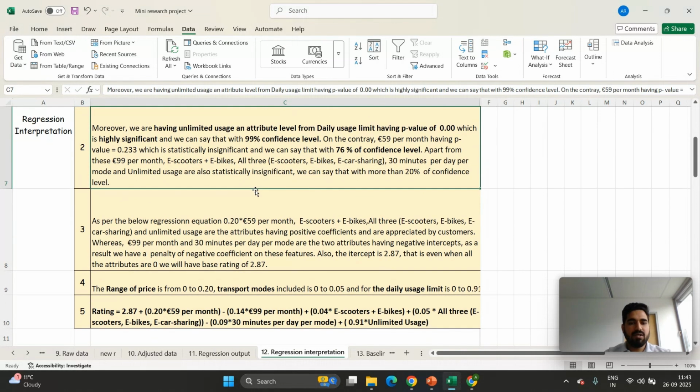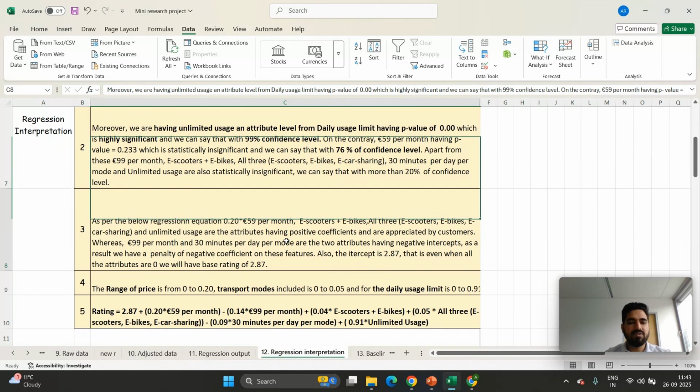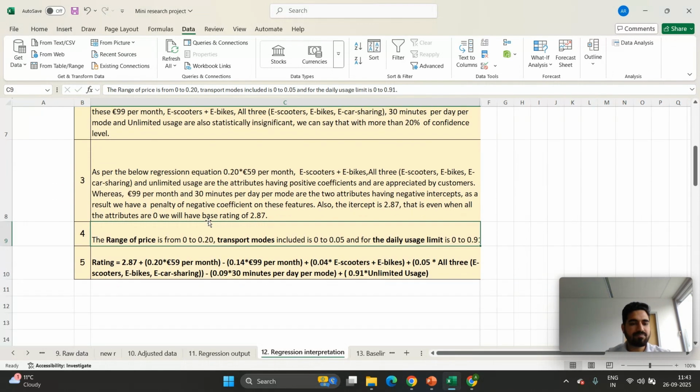I also told you about the confidence level. If we talk about the range of the price, this is the range of the price, 0 to 2, this is the range for 59 per month.